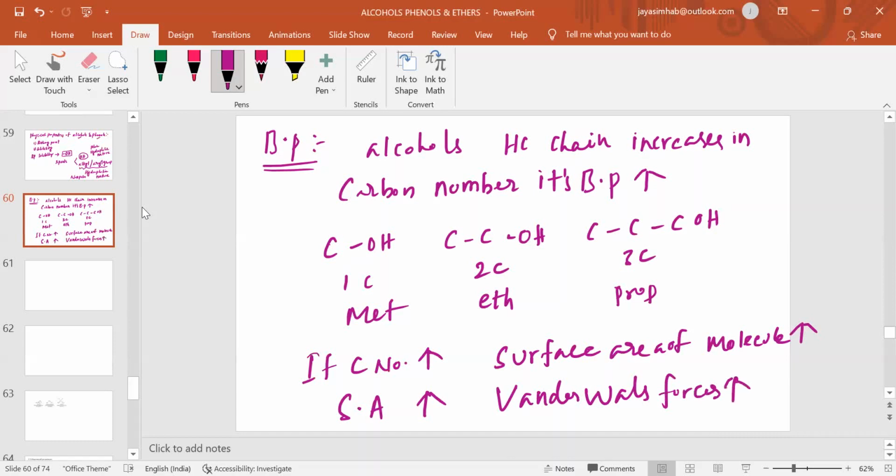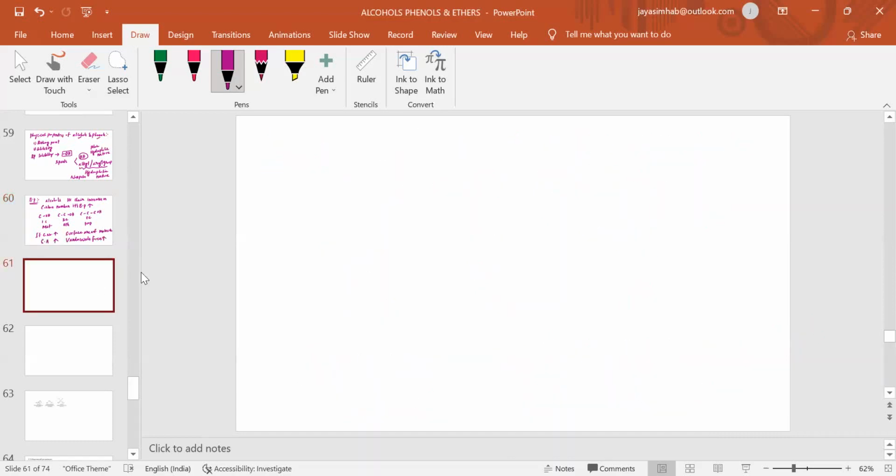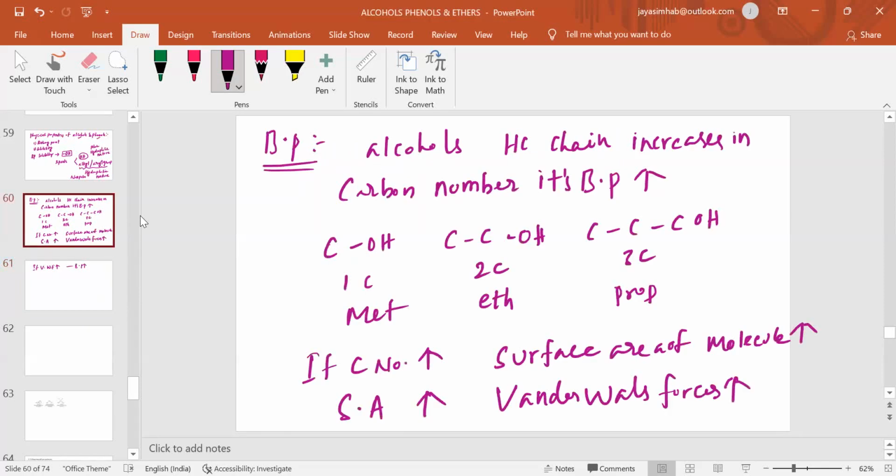So finally, if van der Waals forces increase, boiling point increases. This is one important point we have to review: why the boiling point increases with the number of carbon atoms, especially in a straight chain.